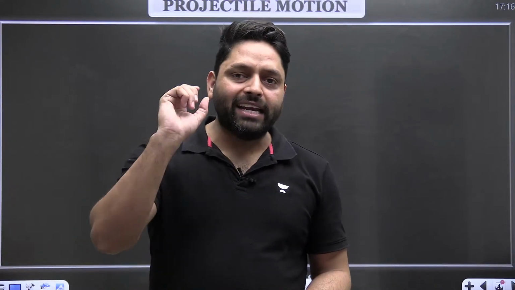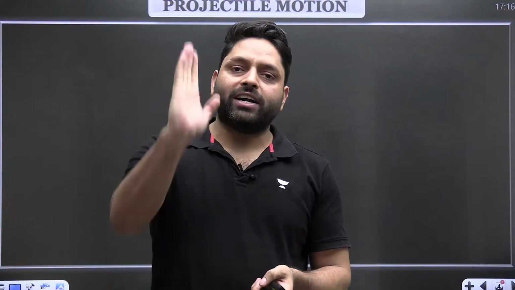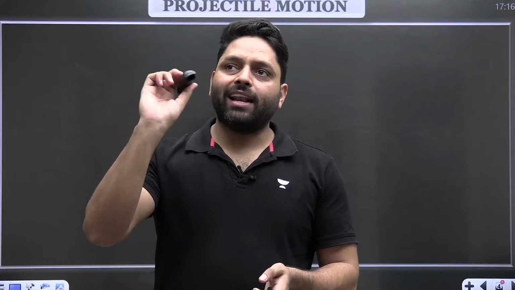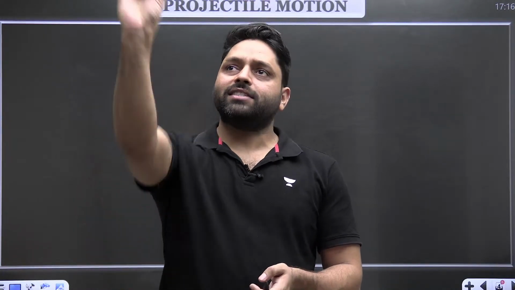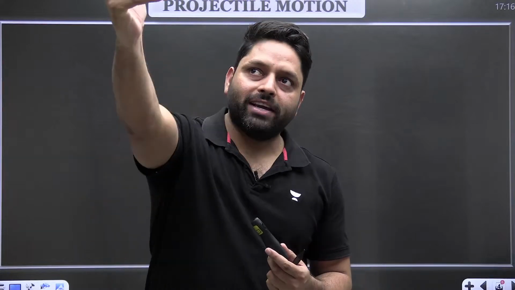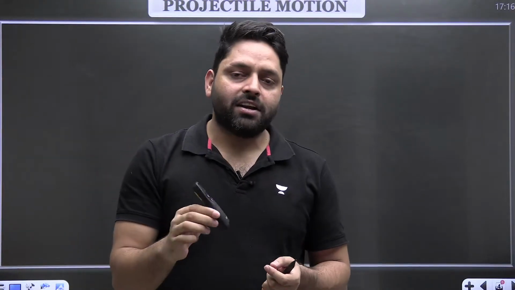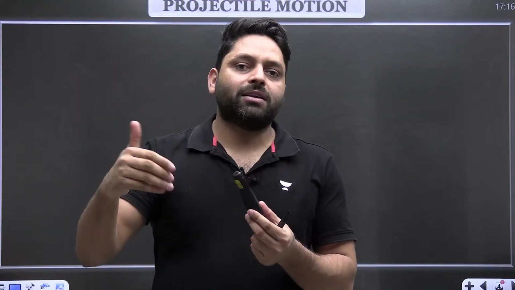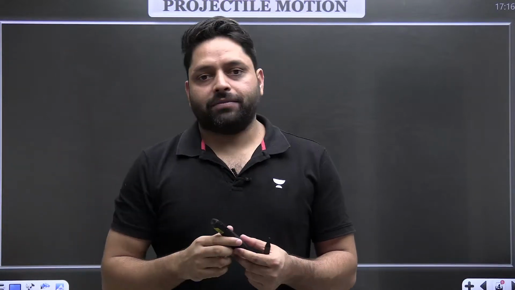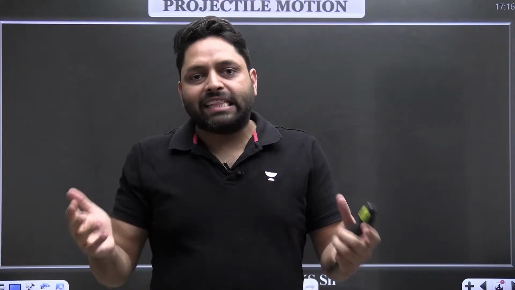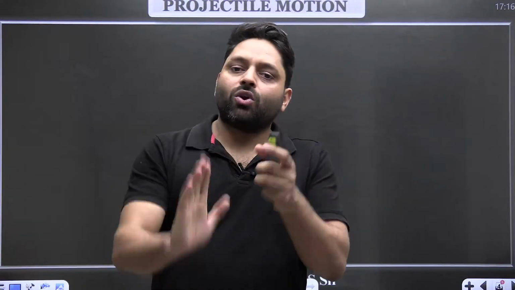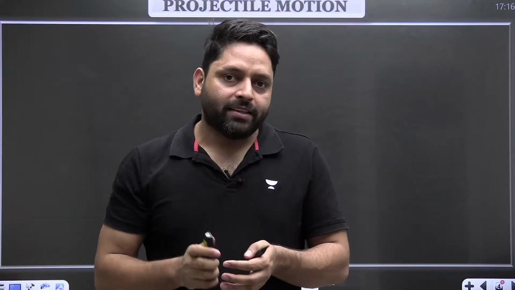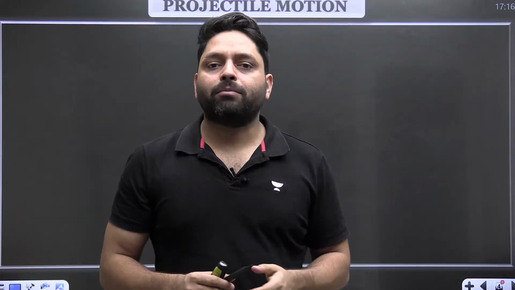Or you throw anything in the air, not vertically upward but at an angle, like this remote, the slide changer. I throw it like this. The path followed by this slide changer will be projectile motion. So whenever you throw anything in the air which is not vertically upward, the motion of that body will be projectile motion.